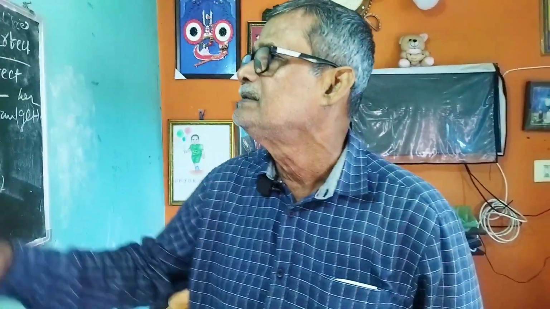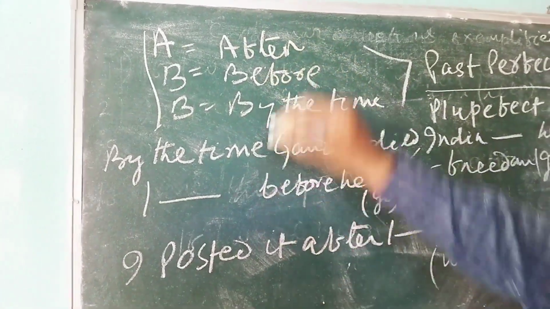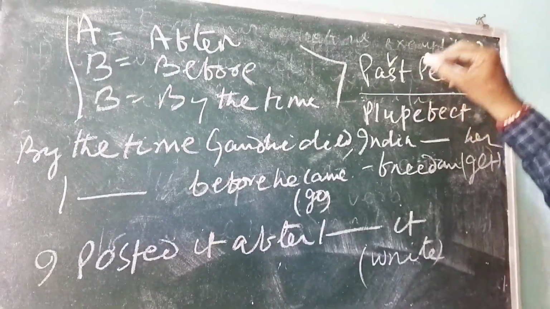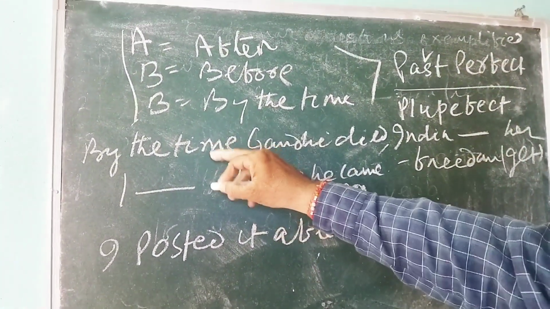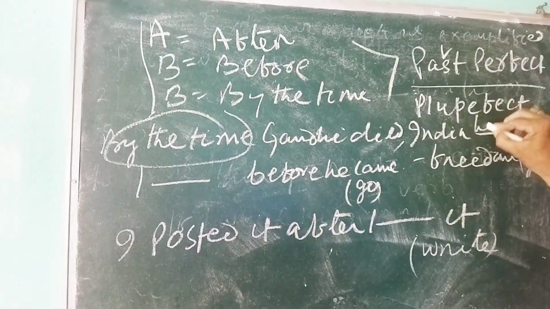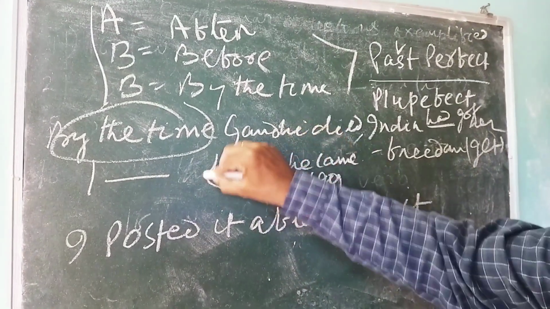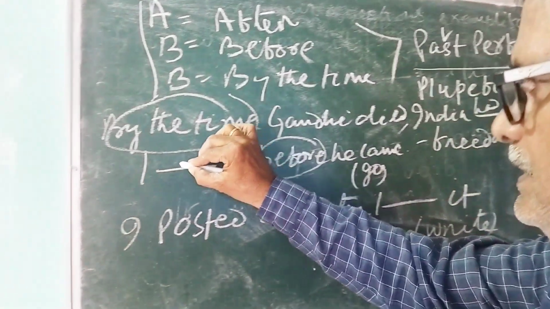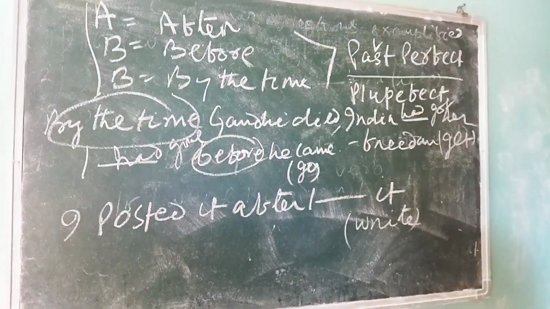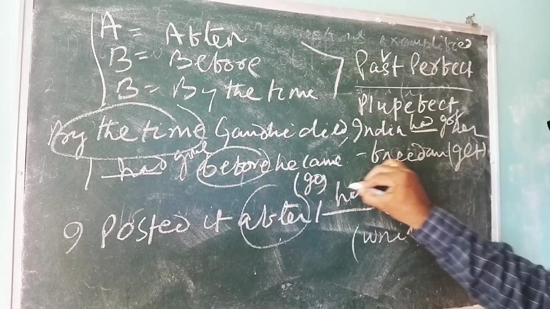Come to the board and see. I have told you that is ABB. ABB means after, before, by the time. Whenever you find these three conjunctions, you have to use the past perfect, as I have told you. By the time Gandhi died, India dash freedom. By the time is here, so you have to use the past perfect, that is had got. I dash before he came. If you find it as before, that is good, so it would be simply had gone. I posted it after I dash it, within bracket write. Here after is there, so this is had written.